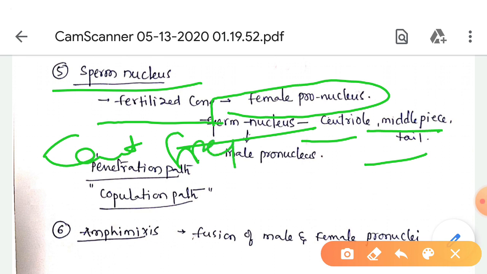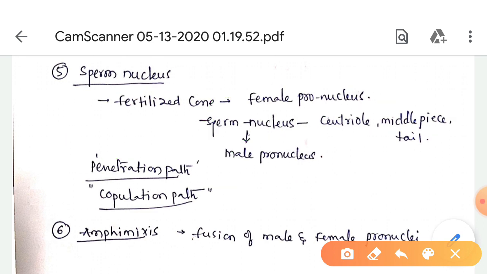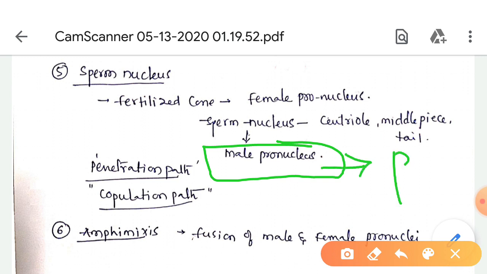So other parts of the spermatozoon get disconnected from the nucleus and the remaining part is completely disintegrated in the egg cytoplasm. Now the sperm nucleus is called male pronucleus. It moves through the egg cytoplasm towards the female pronucleus.